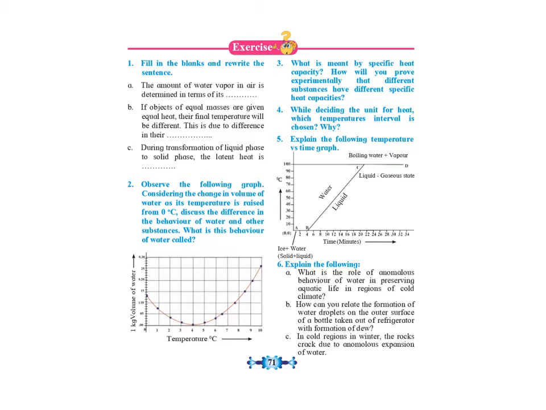Question number 4. While deciding the unit for heat, which temperature interval is chosen and why? This answer is given on page number 67. See the paragraph on units of heat. There you will have to write the first part of that. While deciding the unit for heat, which temperature interval is selected? 14.5 degrees Celsius to 15.5 degrees Celsius.